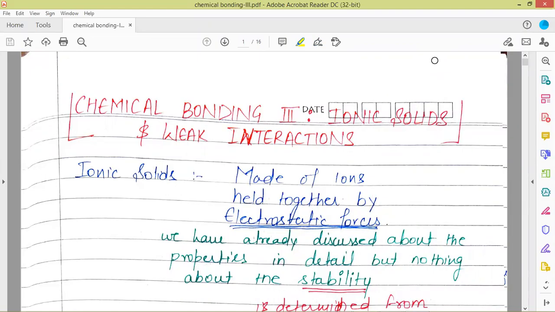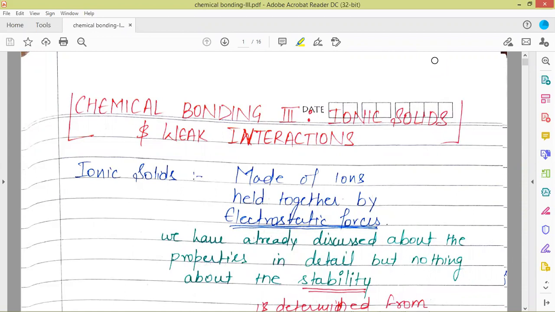So with this video, we are starting with our second unit, that is chemical bonding 3, where we'll be discussing the energetics of ionic solids and the weak interactions which are present between the different compounds. So we are starting with the ionic solids, the energetics of ionic solids.